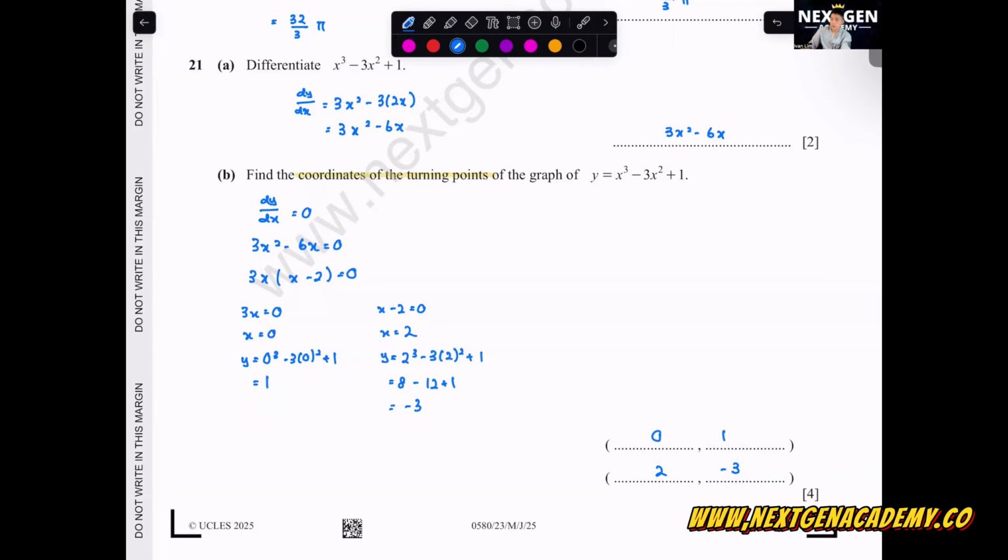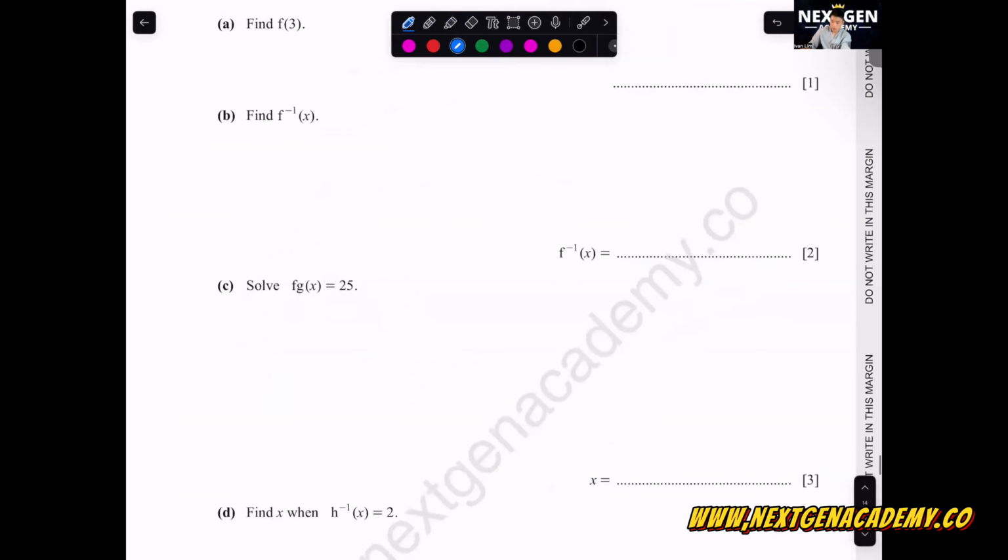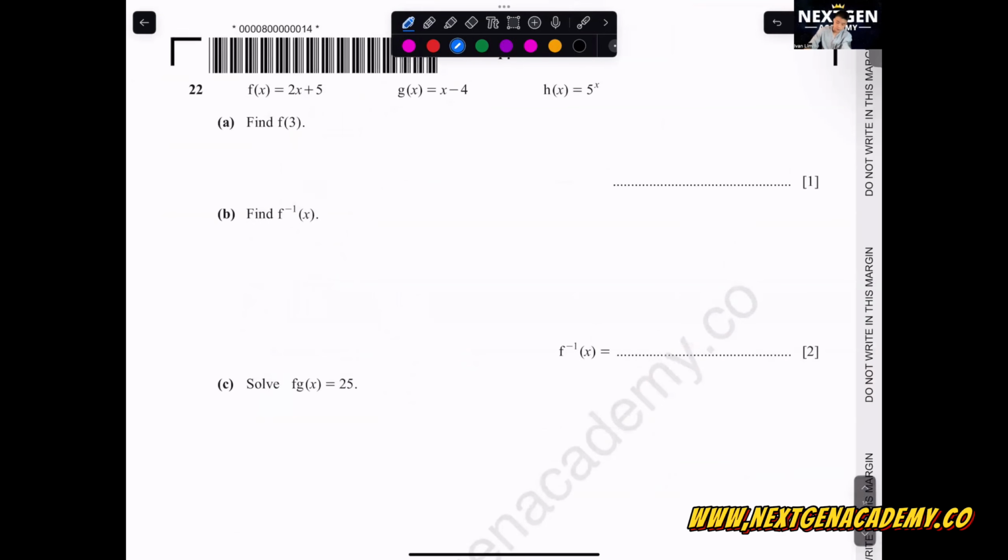Okay, this one is 4 marks. Let's come to the end already. Question 22, function f of 3. We just need to substitute x equals to 3. So here will become 2 times 3 plus 5, 6 plus 5, which is 11.